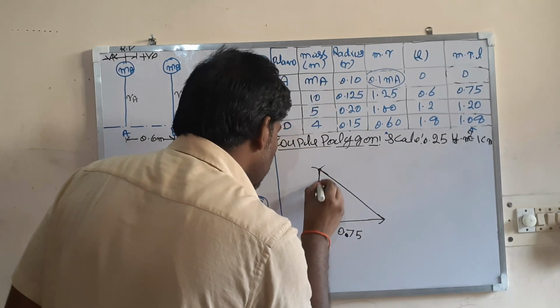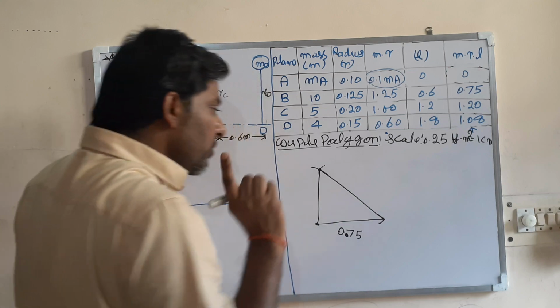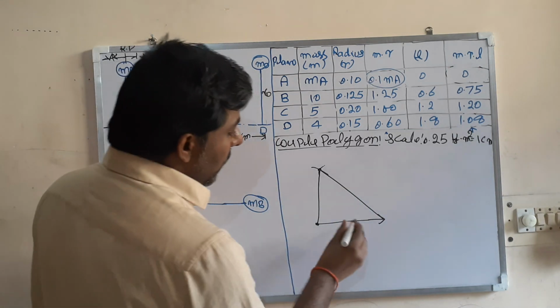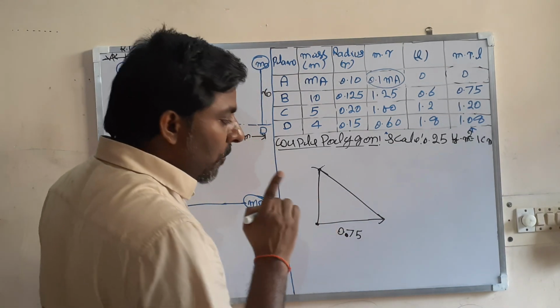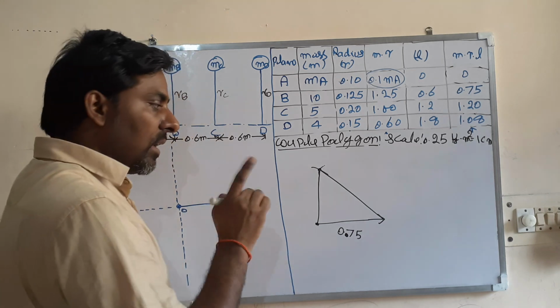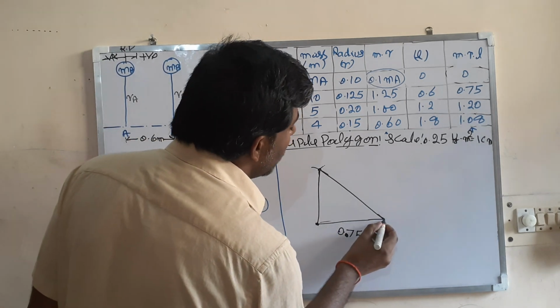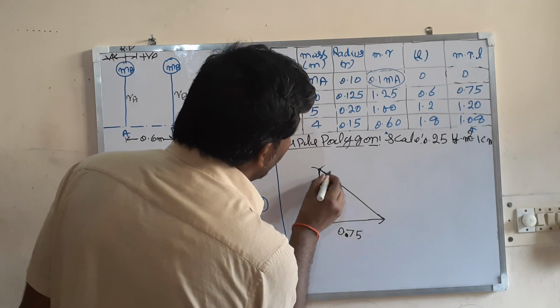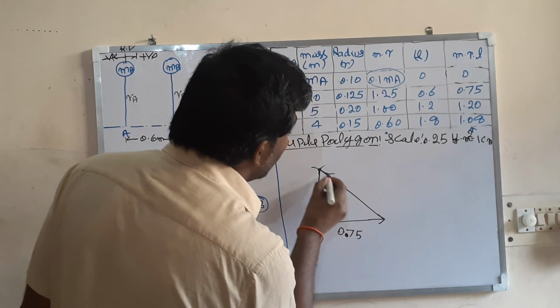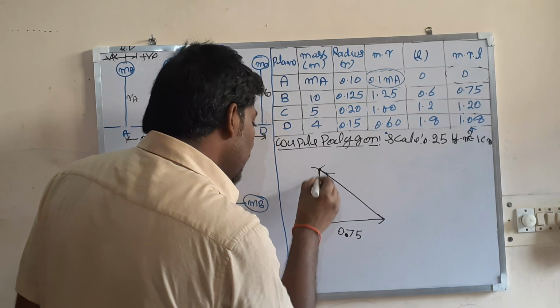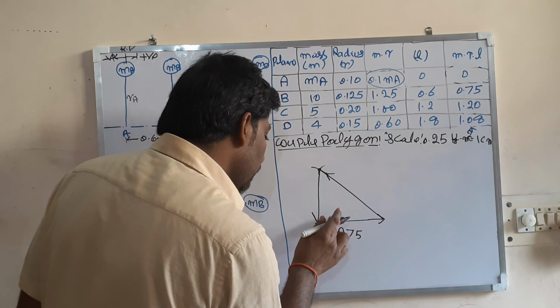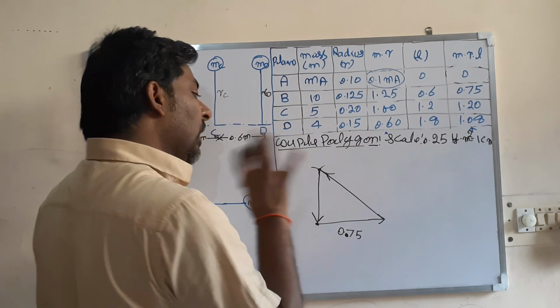Now look here. The sense of the vectors should be the same, either clockwise or counterclockwise. If one vector is in this direction, then the other vector should be in this direction, and then the direction of this will be this. Then the couple polygon will be closed.